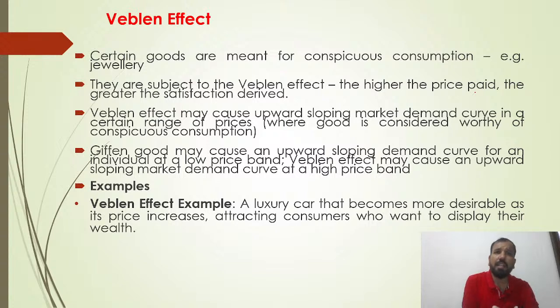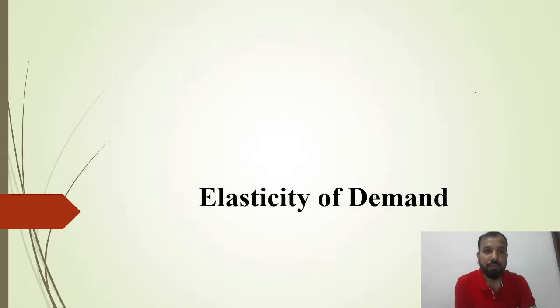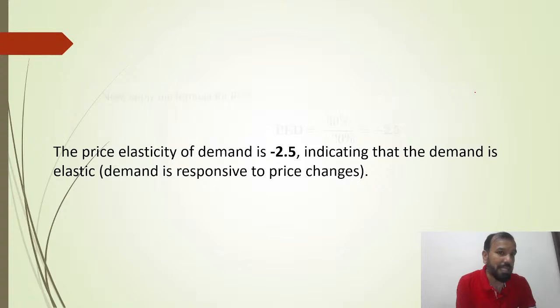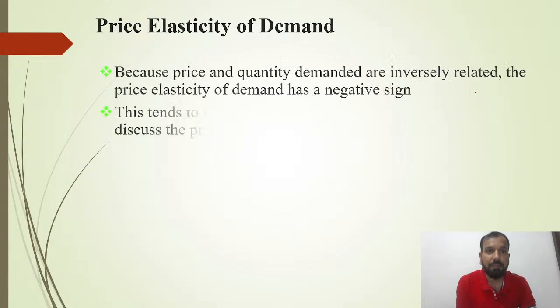Veblen effect: certain goods are meant for conspicuous consumption, like jewelry. They are subject to the Veblen effect, where the higher the price paid, the greater the satisfaction derived. So in terms of luxurious items, you can understand the example of jewelry under the Veblen effect. Demand is clear, and supply is just the same as demand, and the formula remains the same.